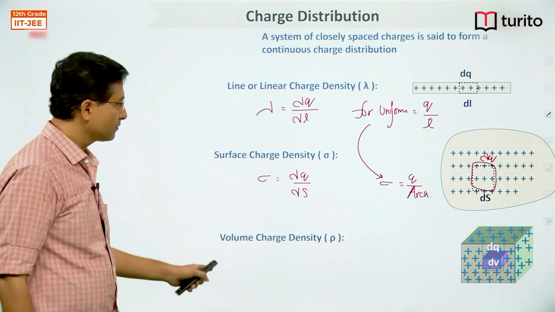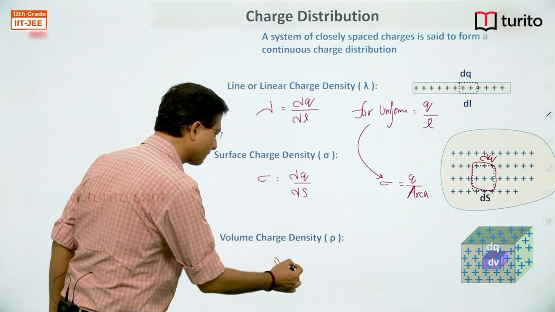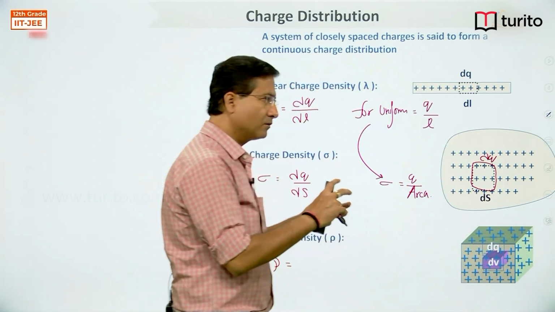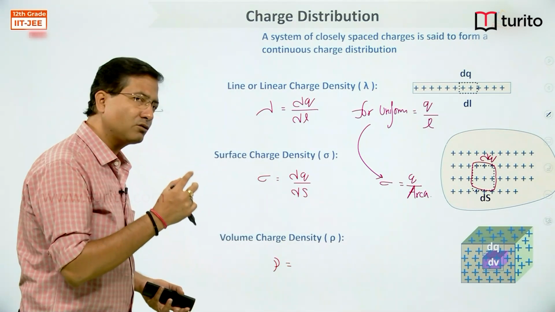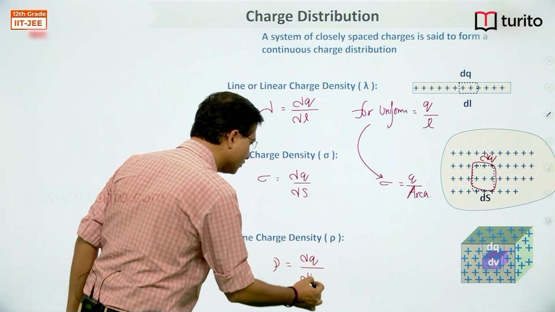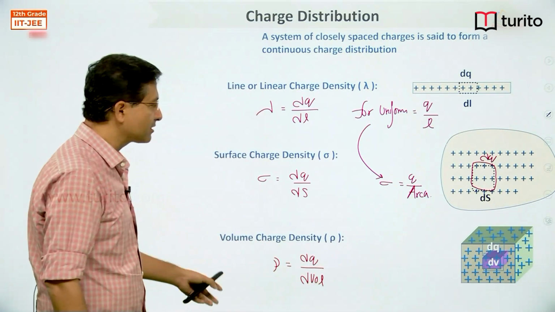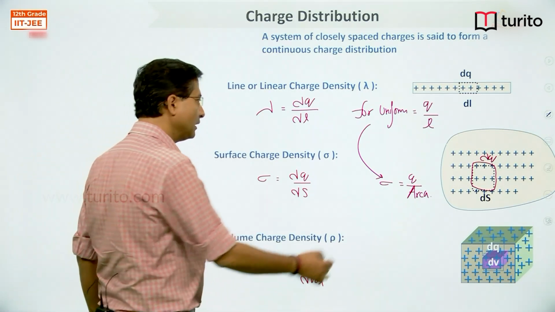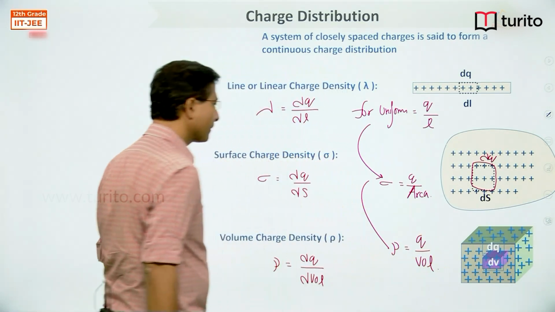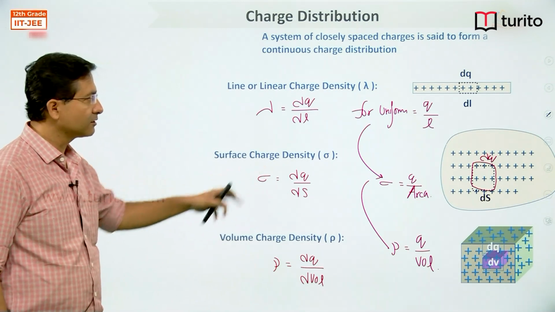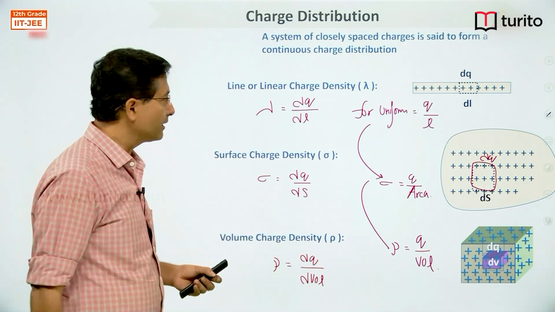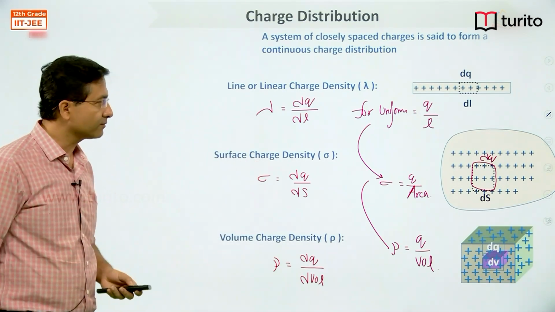Volume charge density, the last one. Volume charge density, rho is equal to... If charge is distributed over volume, I will take a small part of that volume. If dq charge is contained in that volume, then dq divided by dV will give me volume charge density, right? Again, if it is uniform, you can directly apply rho equals charge divided by volume. For non-uniform we will apply this formula, sorry, right? So I hope the distribution is clear. Let's see some examples based on the distribution.